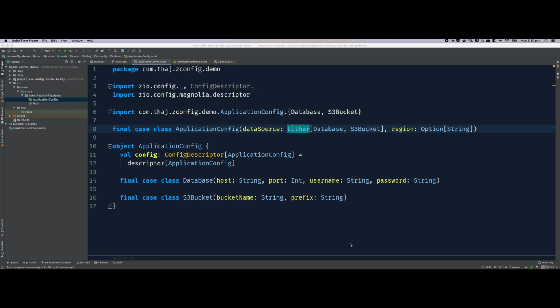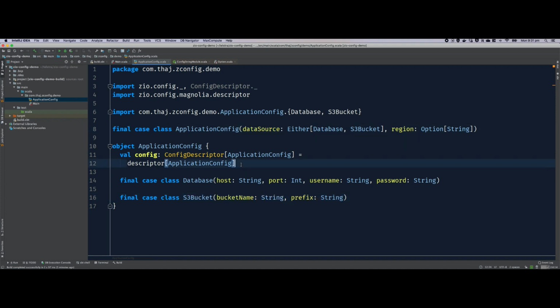In part 2, we discussed representing application config, in which one of the fields was data source, which can take the shape of either. It can be either a database or an S3 bucket, so users can pass database-related config involving host, port, username and password, or they can pass an S3 bucket, which means bucket name and prefix, all nested within data source.